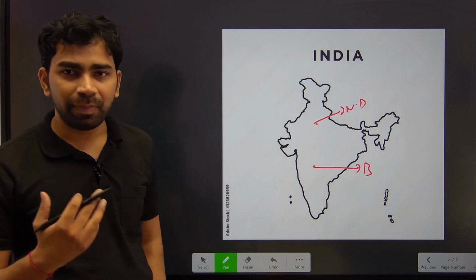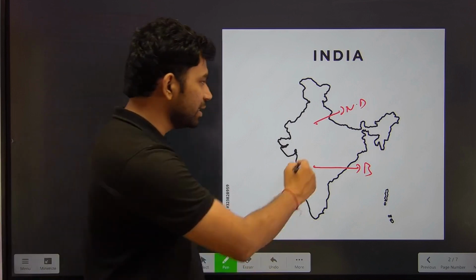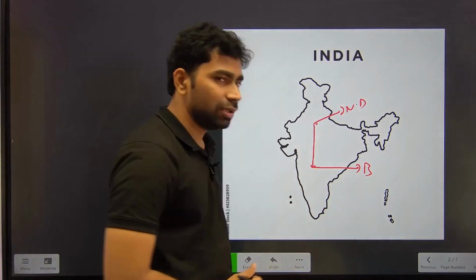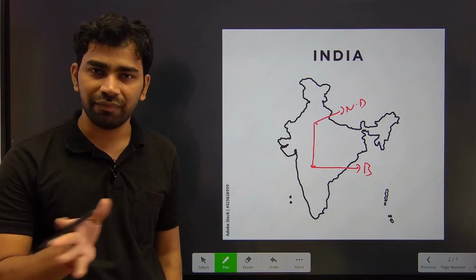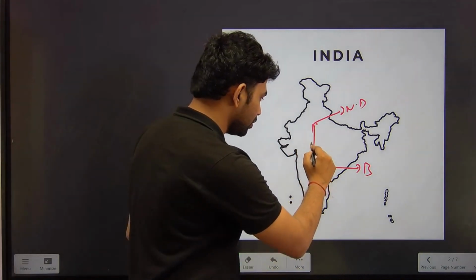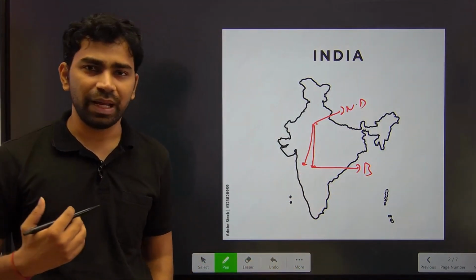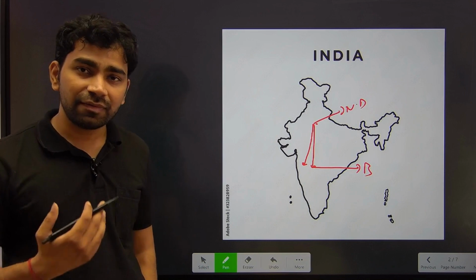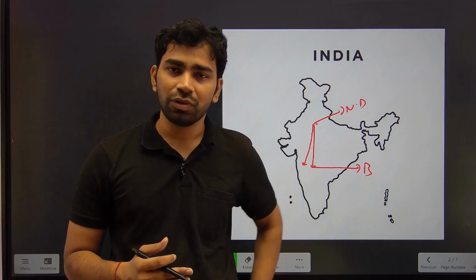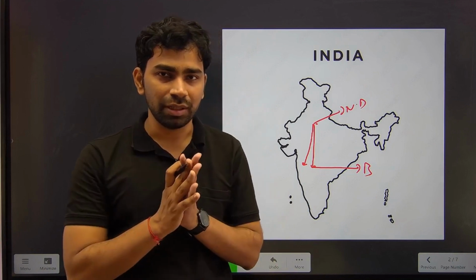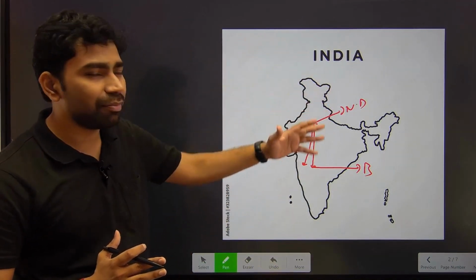So if your pilot is not aware of the Coriolis force, he is expected to land in Bangalore, but because of the Coriolis force or because of the deflection in the wind, he will land somewhere to the west of Bangalore. Okay. So that is why all the pilots have to do some corrections every mile so as to stay on course. Okay, so this is an example of Coriolis force.